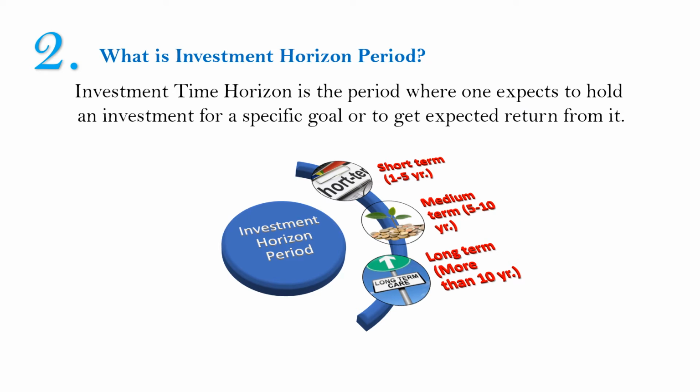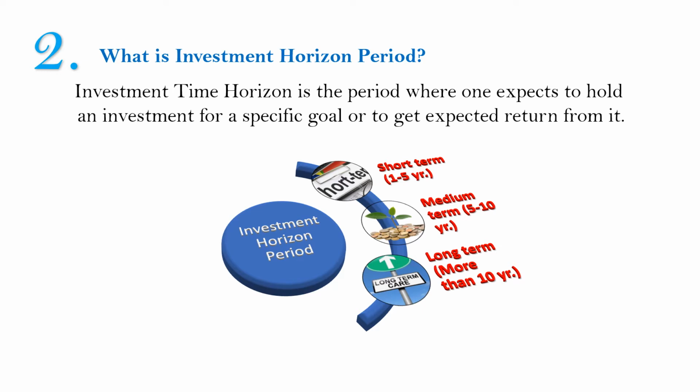Next is investment horizon period. According to the investment horizon period, there are three types of investors. But at first we have to know what is investment horizon period. Basically, the investment time horizon is a period for which one expects to hold an investment for a specific goal or to get the expected return from it. So investors are of three types: short-term dependent, mid-term dependent, and long-term dependent.